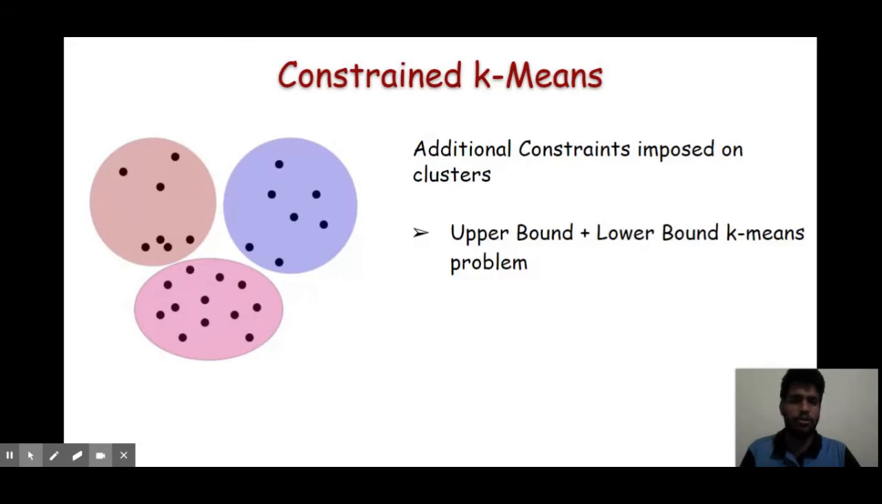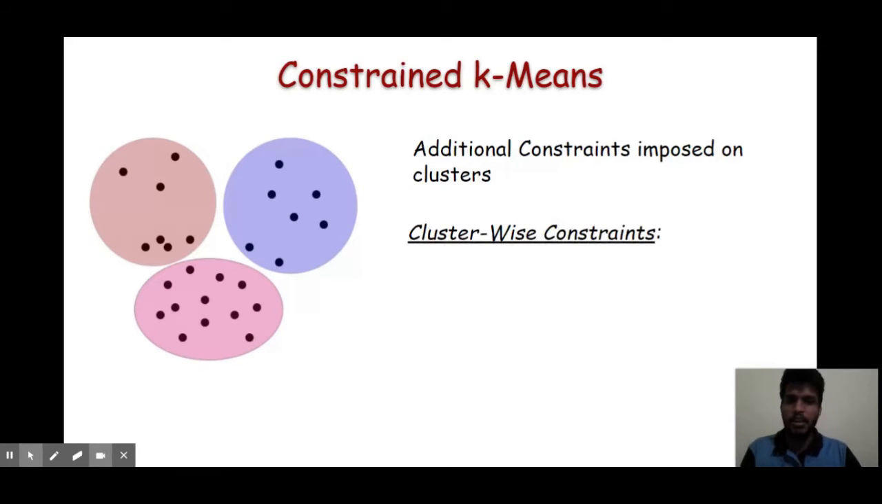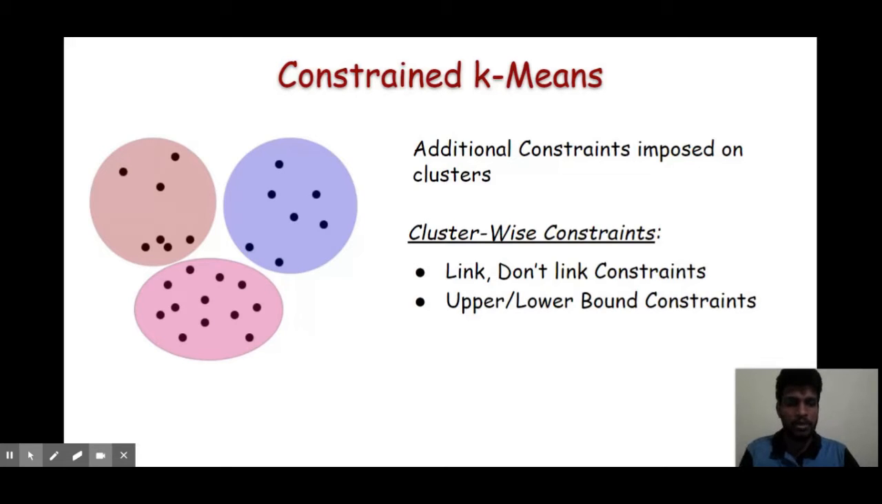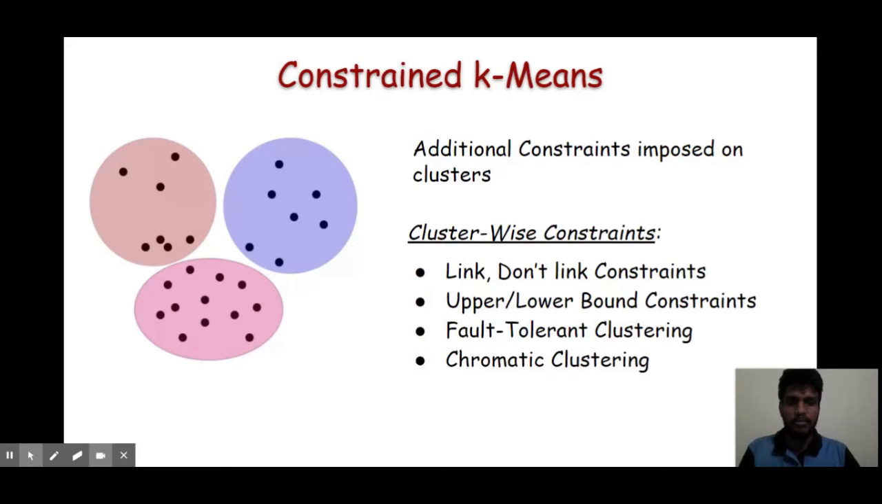So this gives rise to lower bound and upper bound k-means problem where there is a lower and upper bound on the cluster sizes. There are various other cluster-wise constraints, like link and don't link constraints, upper bound, lower bound constraints, and many other constraints which give rise to various different types of clustering formulations.